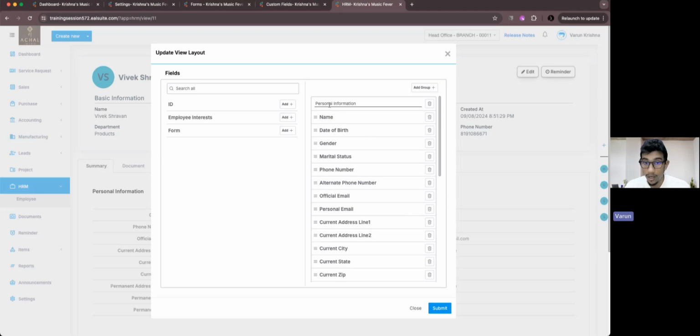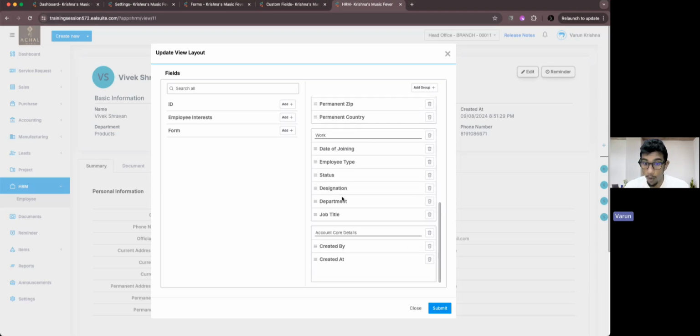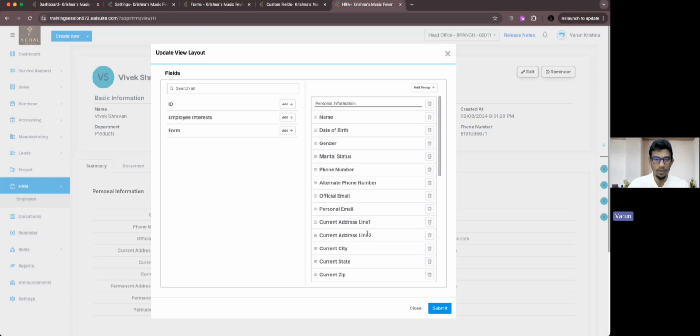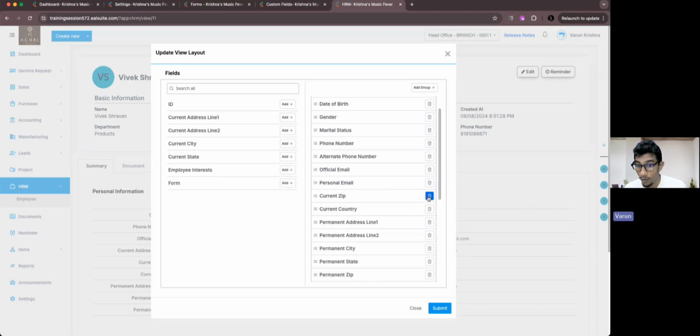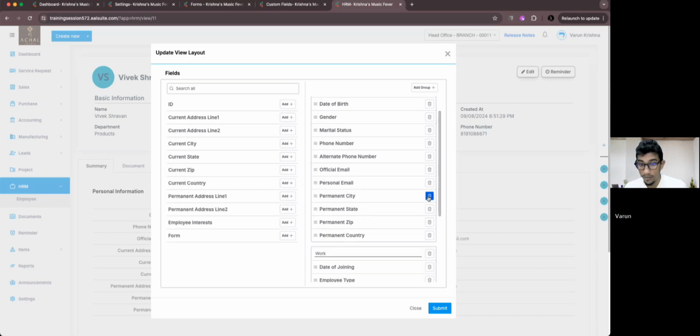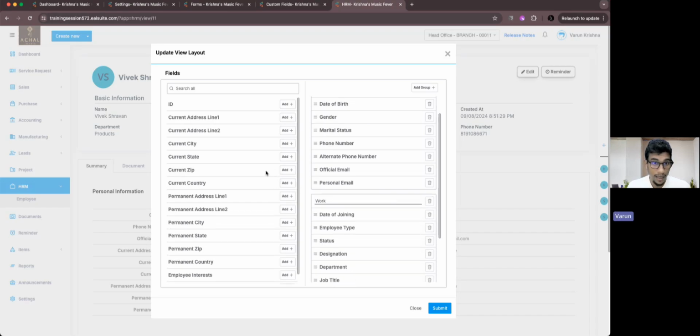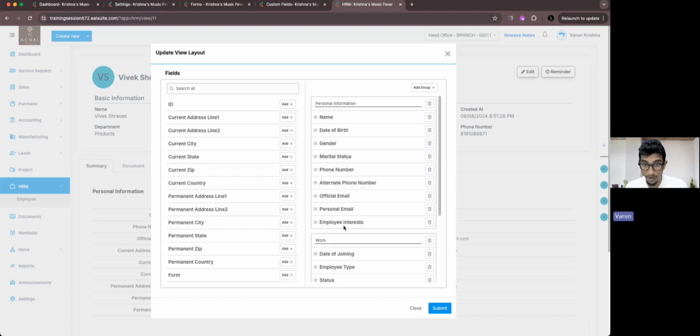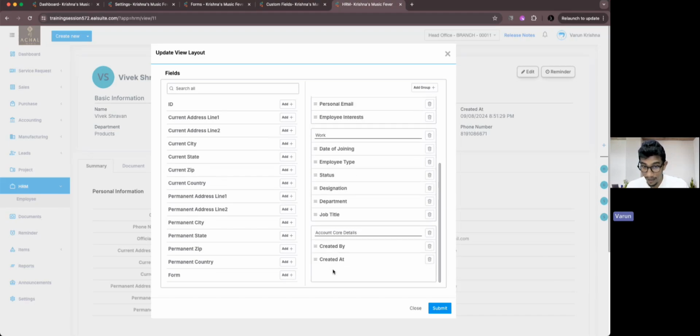Here you can see under personal information, all of these are present. Under work, this is present. Under account core details, this is present. Now imagine you want to rework on this. Under personal information, you have name, date of birth, gender, marital status, phone number, and everything. And the address line, I don't want it to be here. So I'm completely removing the address from here, and I need to have the employee interest coming here under personal information. And then work, and then account core details is enough.